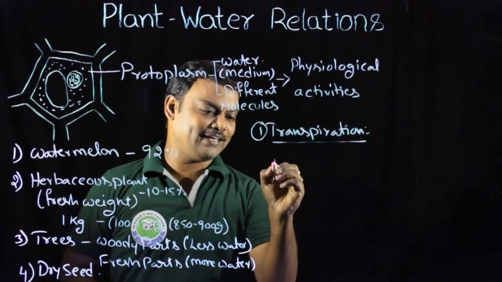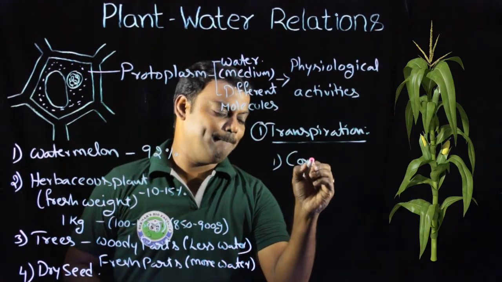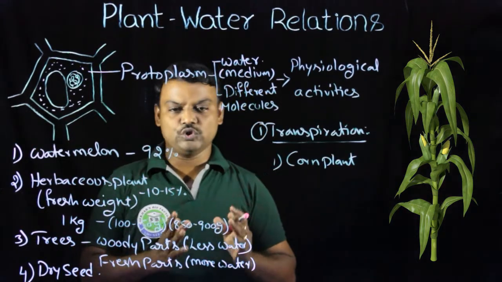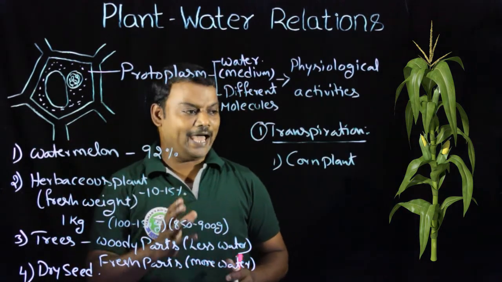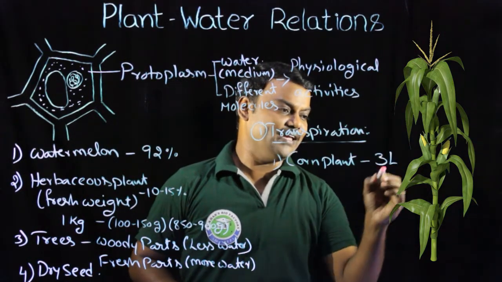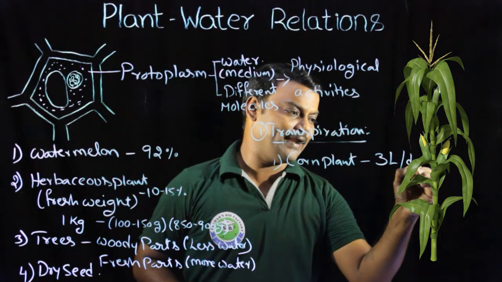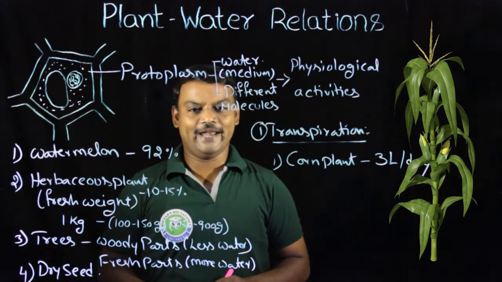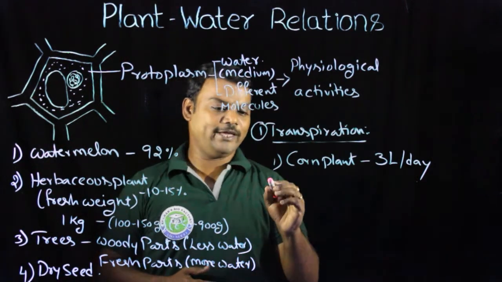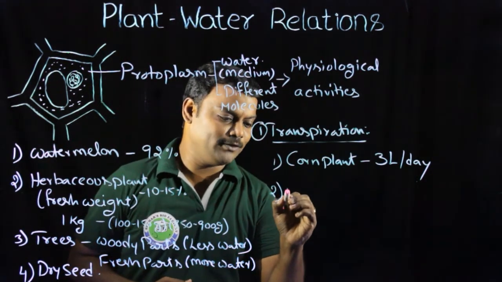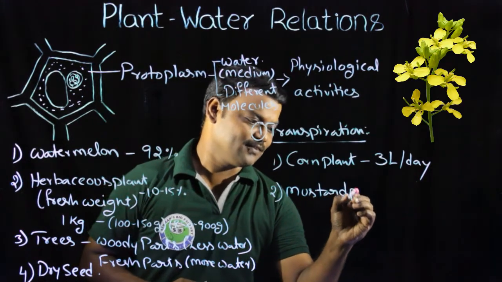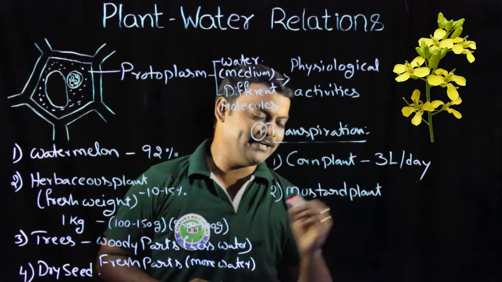By taking the first example, a matured corn plant has the capability to lose nearly 3 liters of water per day. Similarly, take one more example, the mustard plant.